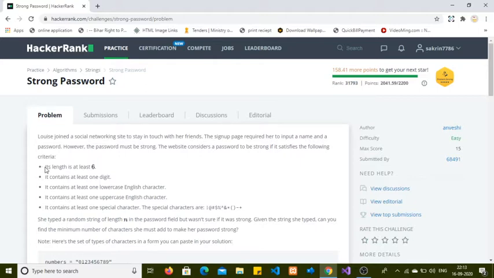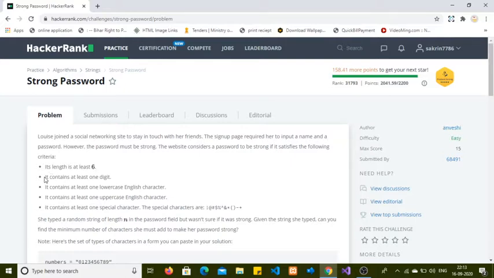This is the first criterion: its length is at least 6 characters. If you are choosing a password whose length is at least 6 characters, then only it would be acceptable, otherwise not.